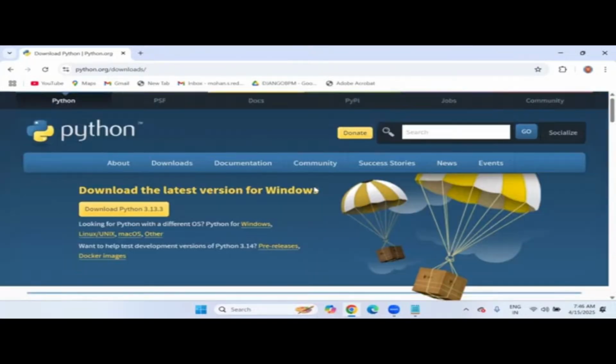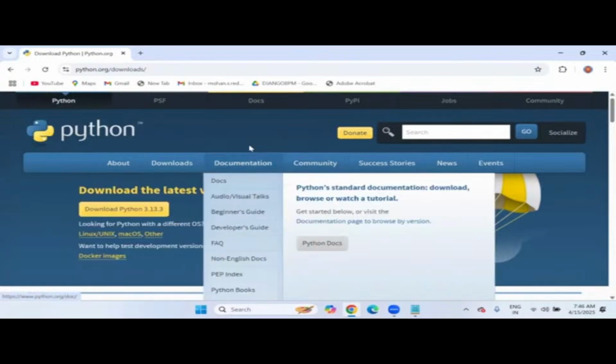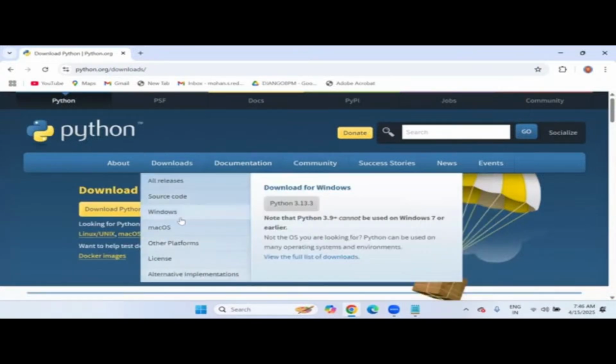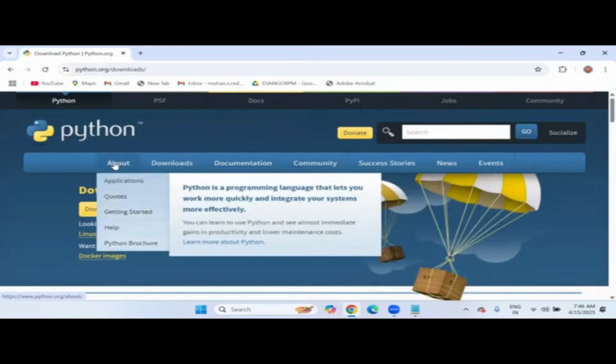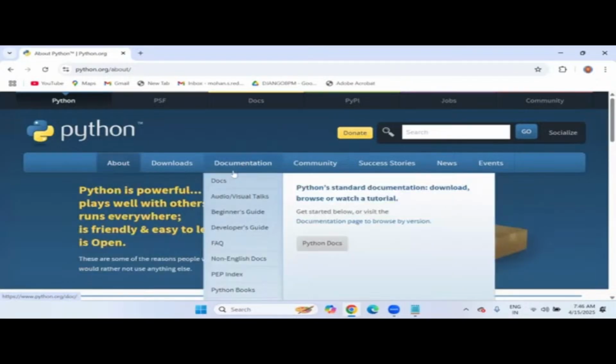Feel free to visit the website python.org, and you can see a clear documentation section there. The documentation section has the beginner's guide, developer's guide, facts, and the PEP index, Python Enhancement Proposal index, with rules and regulations. You can follow these rules and regulations if you want.